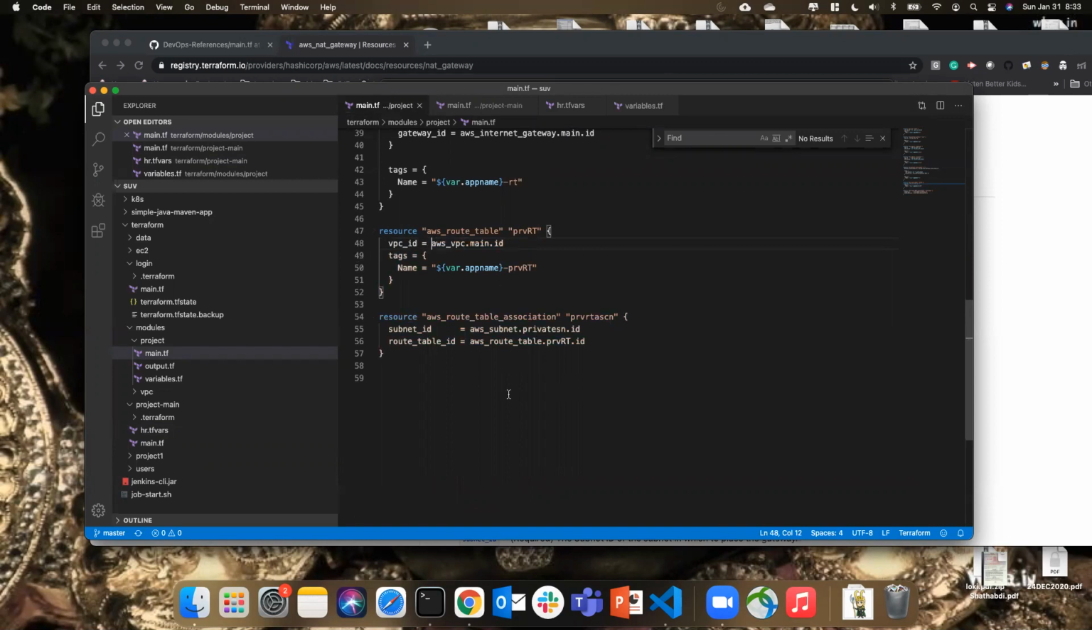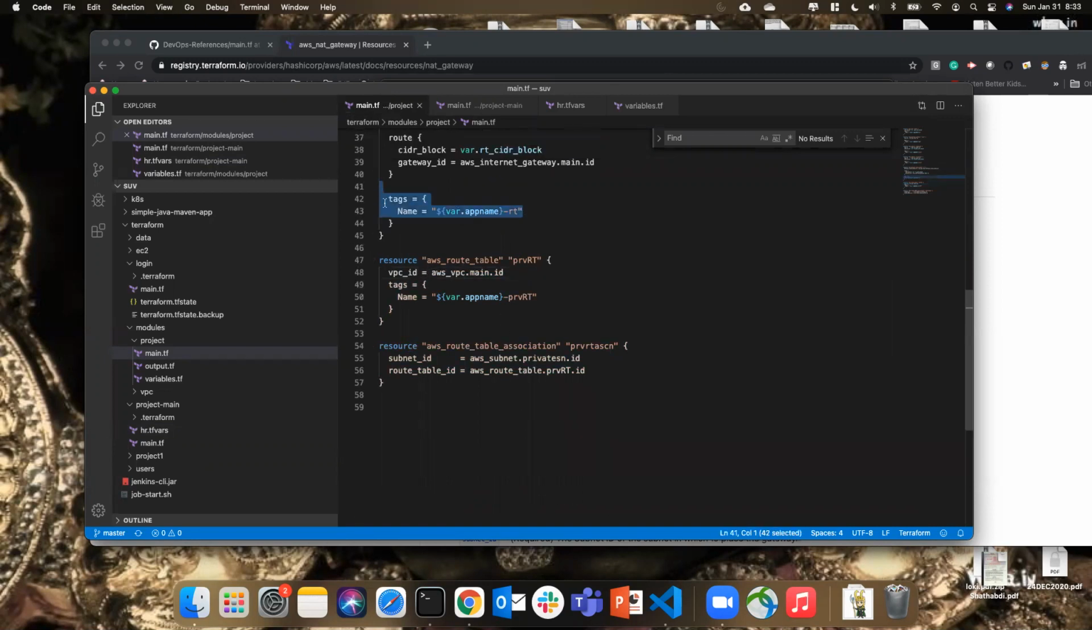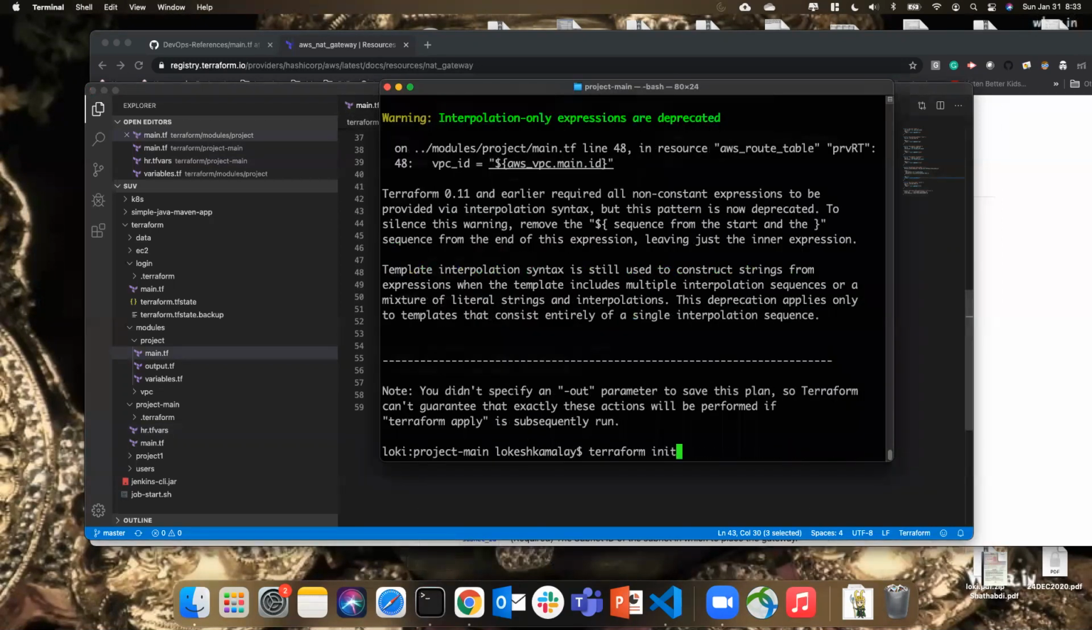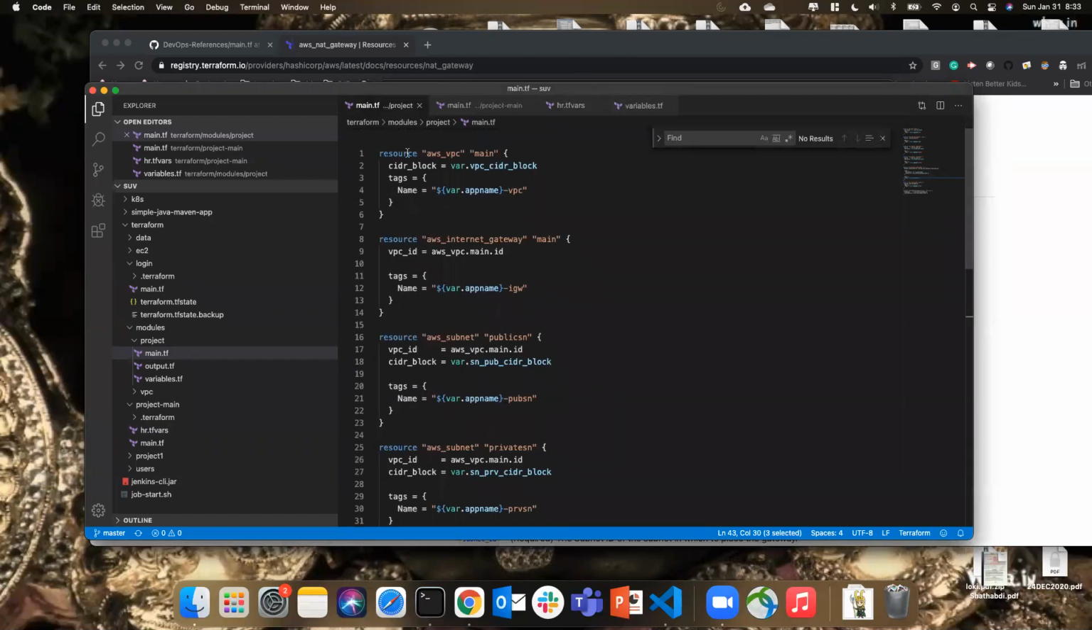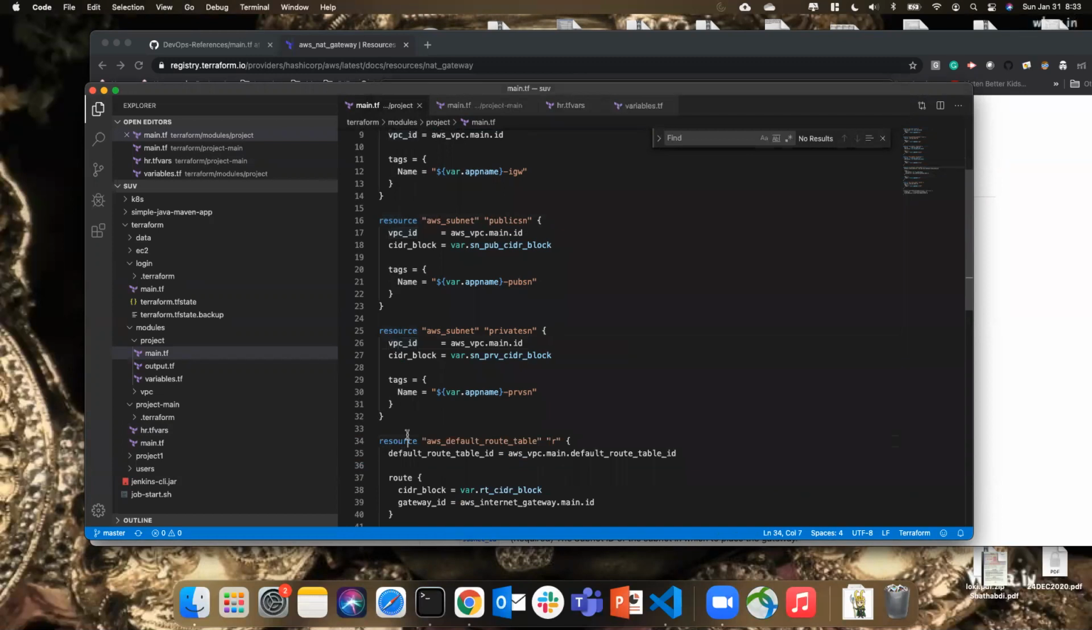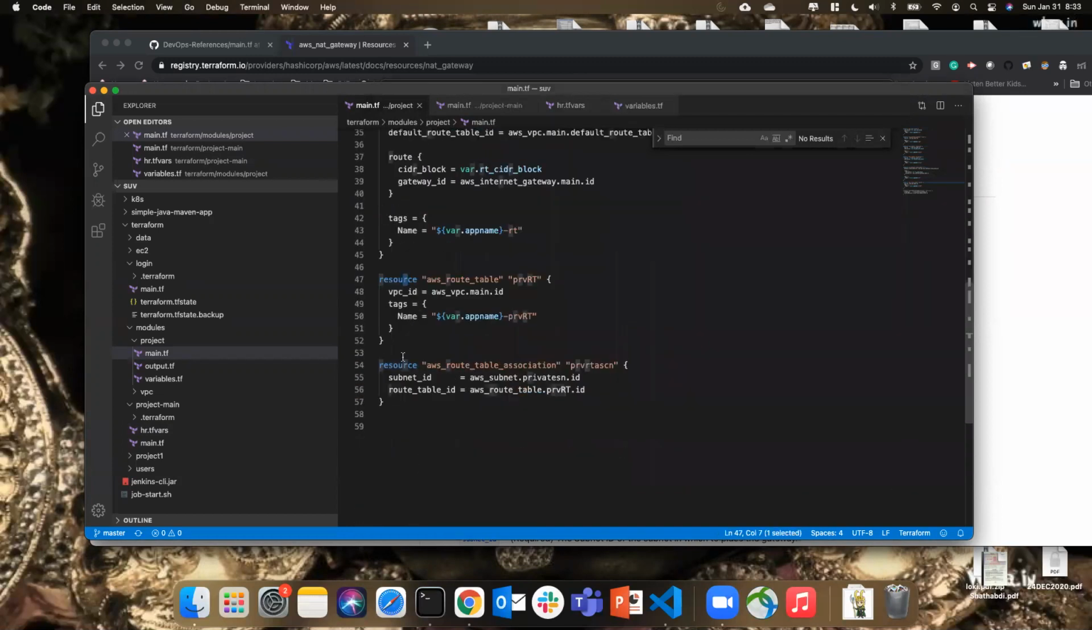yeah, but it did not complain for this. See, the reason behind this is I'm appending some more text here, right? This is the right way of using it. If you don't have any appending, then you just use the quotations directly. Okay, so this looks good. So now let me apply directly. It is going to create 7 resources. So is it 7 resources actually? Let's check it. So resource 1, resource 2, 3, 4, 5, 6, and 7.